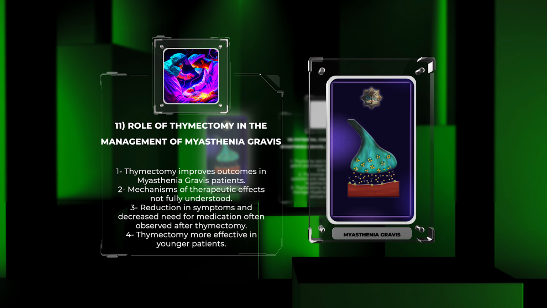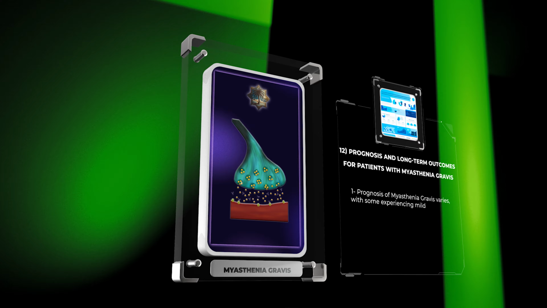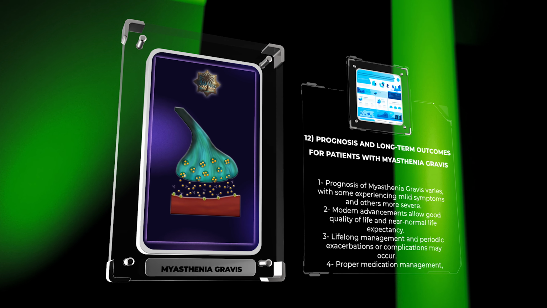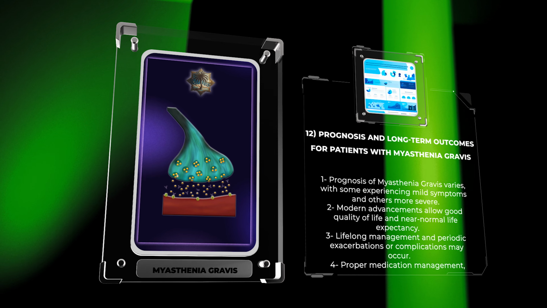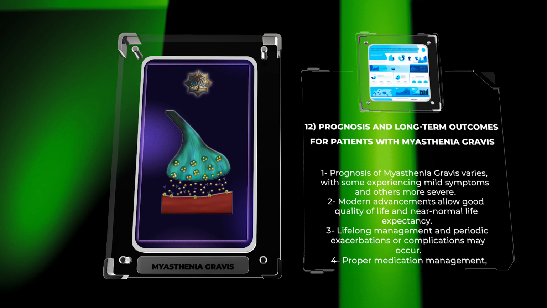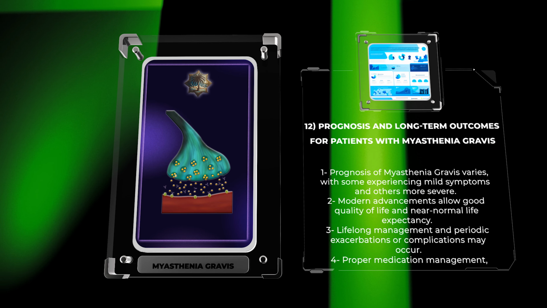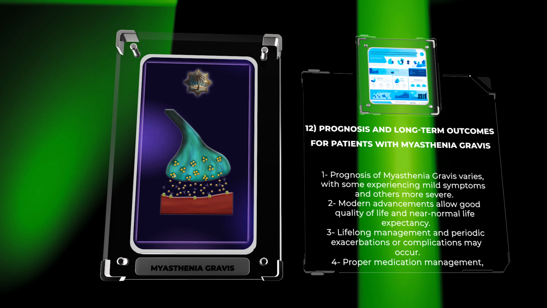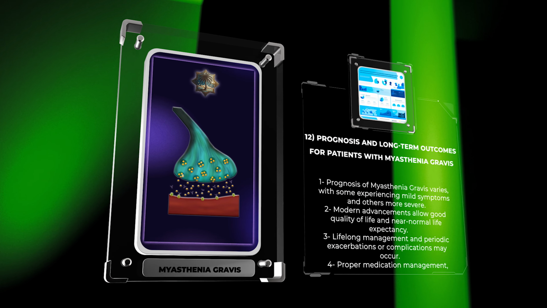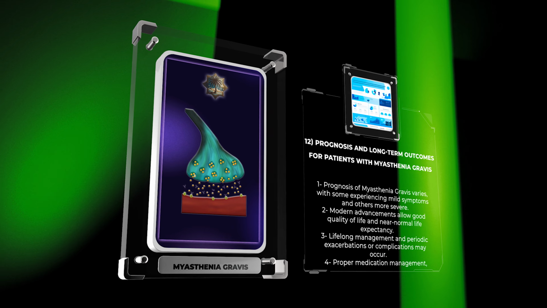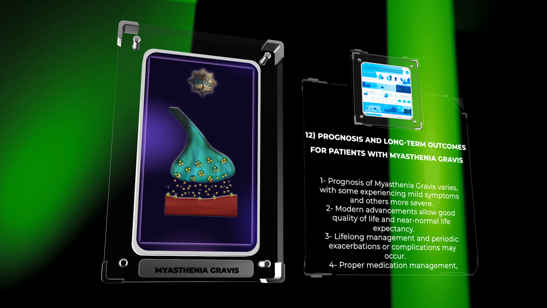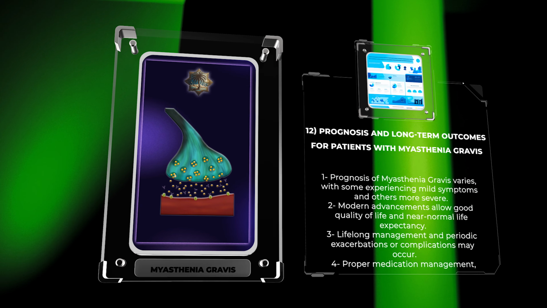Thymectomy is typically recommended for younger patients, before they reach middle age, as it is believed to be more effective in these individuals. The prognosis of myasthenia gravis varies, with some individuals experiencing mild symptoms and others having more severe and persistent weakness. With modern advancements in diagnosis and treatment, most patients with myasthenia gravis can achieve a good quality of life and have near normal life expectancy. However, the disease may require lifelong management, and periodic exacerbations or complications can occur. Long-term outcomes greatly depend on proper medication management, compliance with treatment, and regular follow-up care.